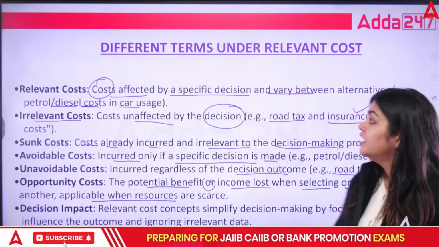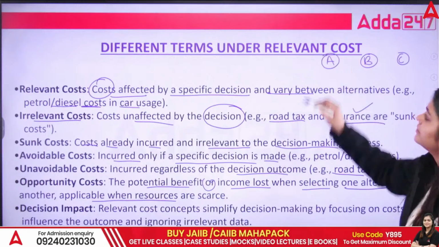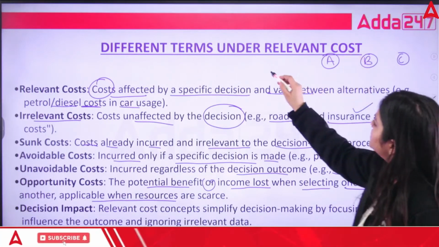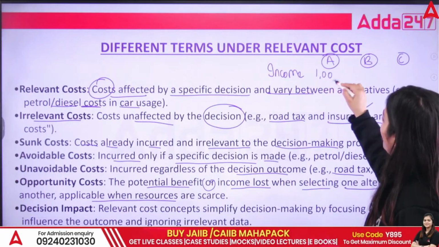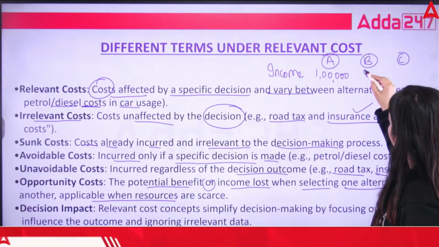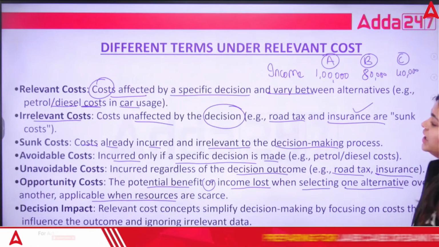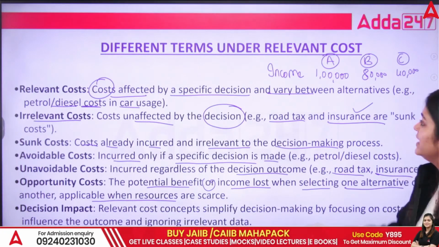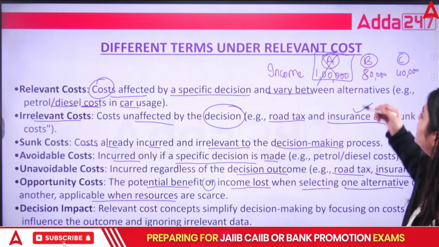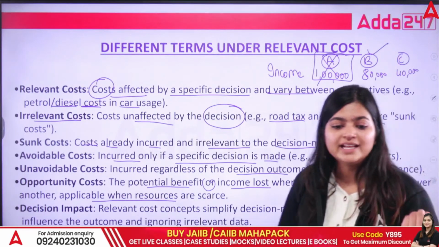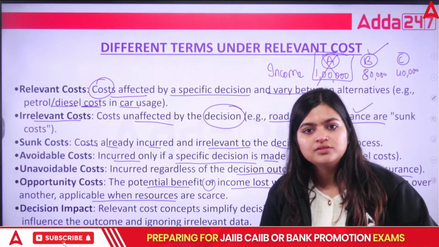Suppose you have options A, B, C. In this, you are going to earn your income. If you select A, you are going to earn income of 1 lakh. If you select B, you are going to earn income of 80,000. And if you select C, you are going to earn income of 40,000. So which particular project are you going to select? Of course, A. If A is not available, then which one? Of course, B, because that is the next best alternative you have. In case of cost, things will be reversed.